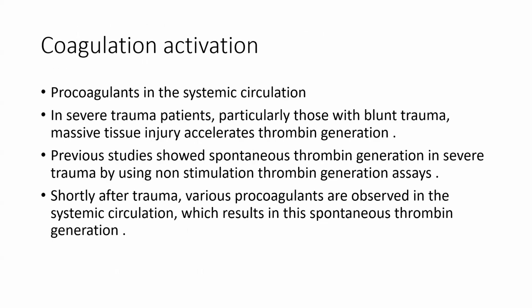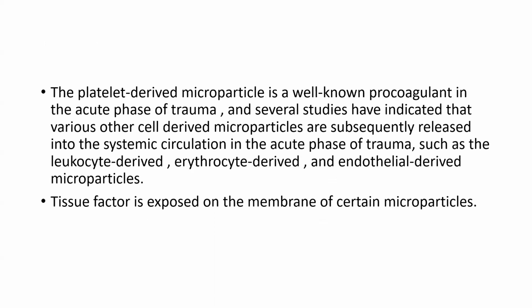Then coagulation activation, procoagulants in the systemic circulation. In severe trauma patients, particularly those with blunt trauma, massive tissue injury accelerates thrombin generation. A previous study showed spontaneous thrombin generation in severe trauma by using a non-stimulation thrombin generation assay. Shortly after trauma, various procoagulants are observed in systemic circulation, which results in this spontaneous thrombin generation.